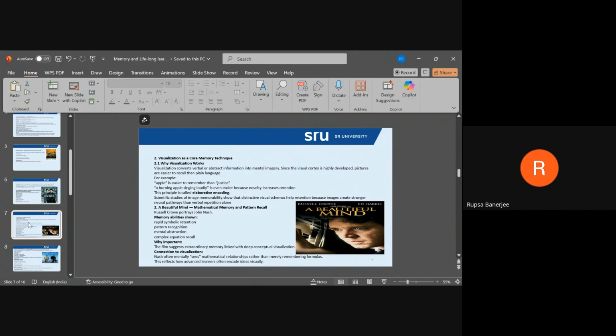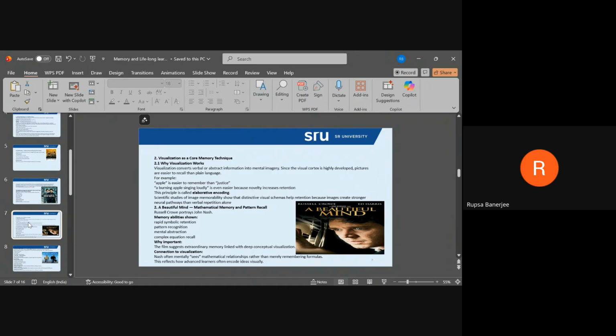His memory abilities are shown through rapid symbolic retention. I will just give you the definition.